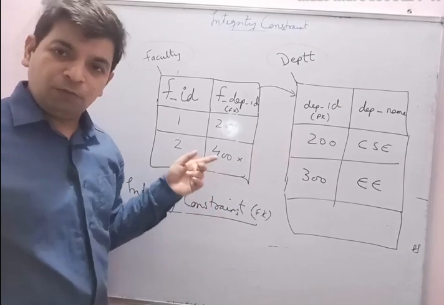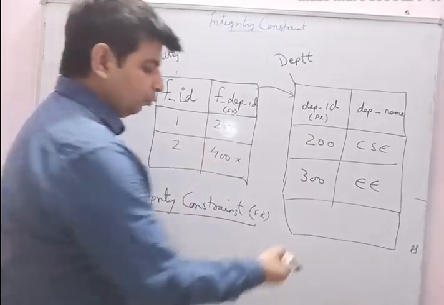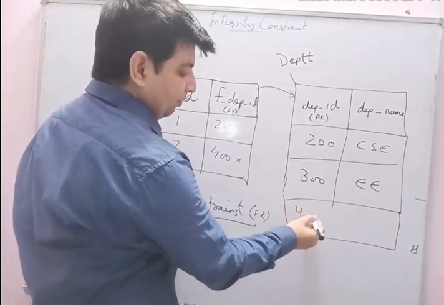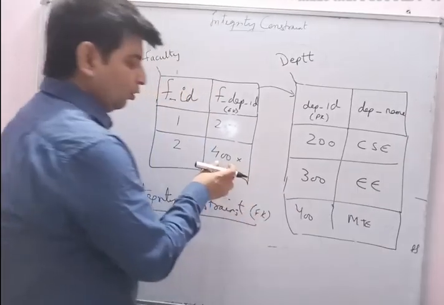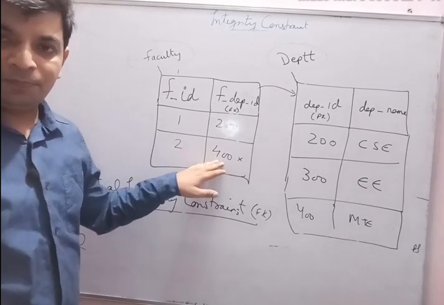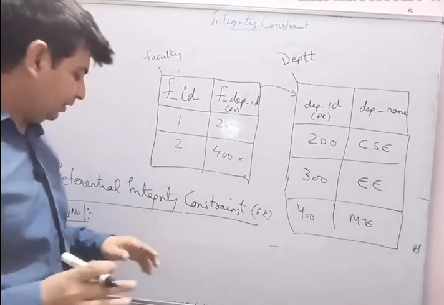If I want to write 400 over here, first of all I have to add 400 in the primary key table, and then only I can add it in the foreign key column. Is it clear? So let me explain rule number 1.